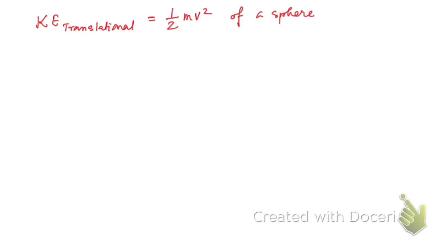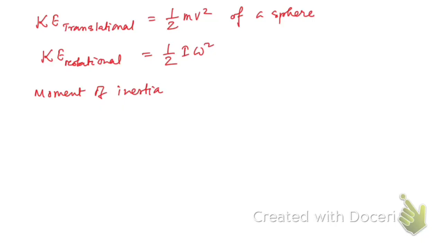We know that rotational kinetic energy is given by half I omega square, right? And the moment of inertia of a sphere about an axis through its center,